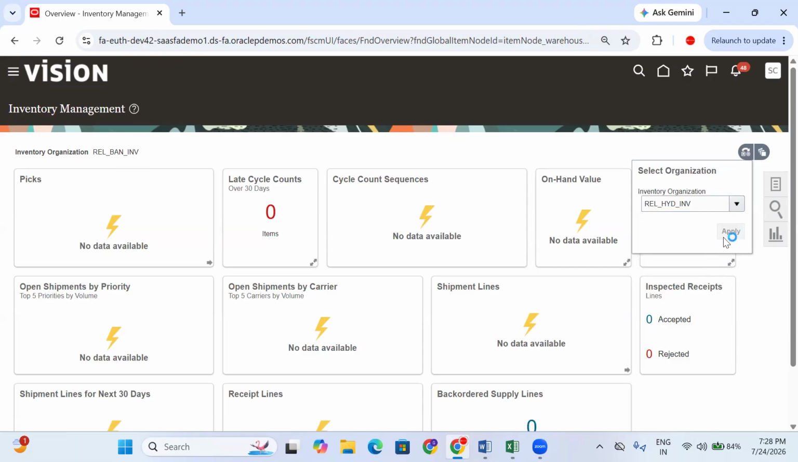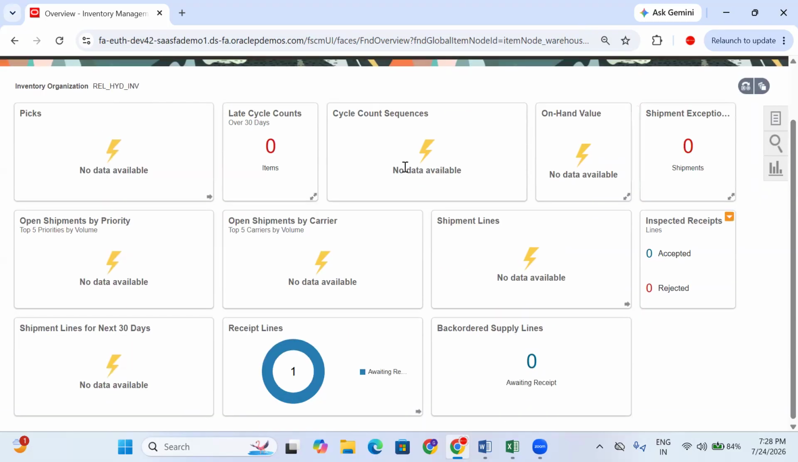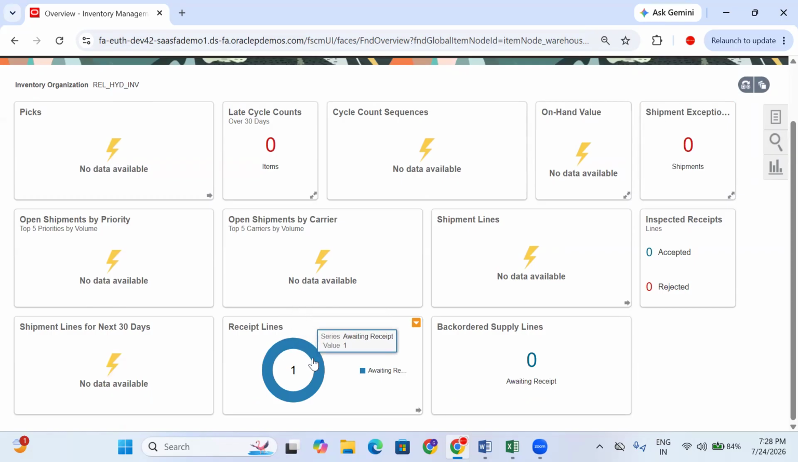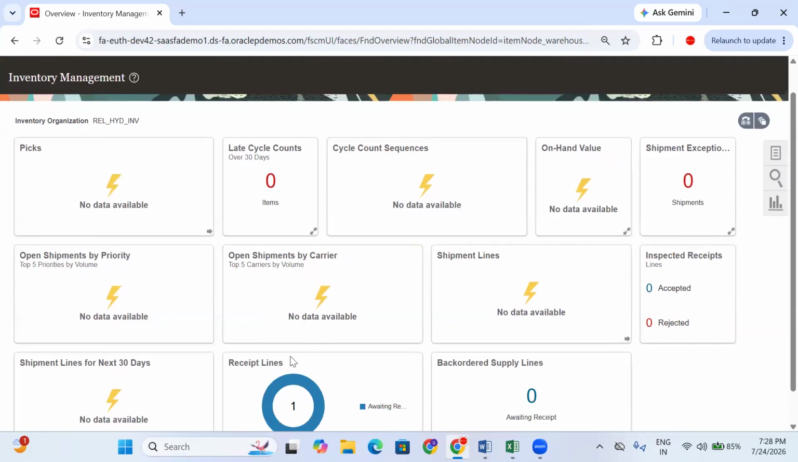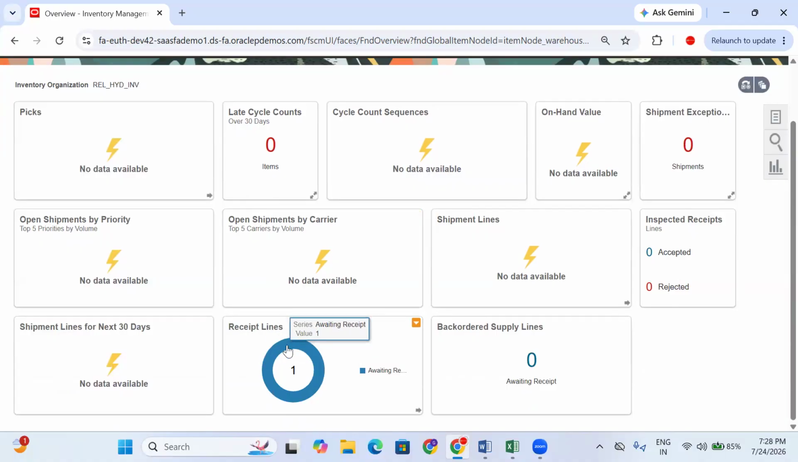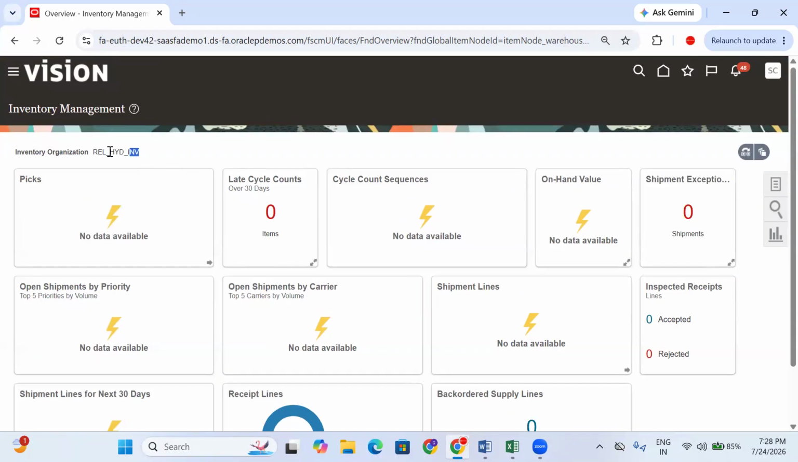Hyderabad, click on apply. Now you'll see the receiving line, awaiting receipt. Please receive the material. I'm already waiting at your gate. Okay, now the receipt lines are giving the right info from here. So now Hyderabad is receiving the material.